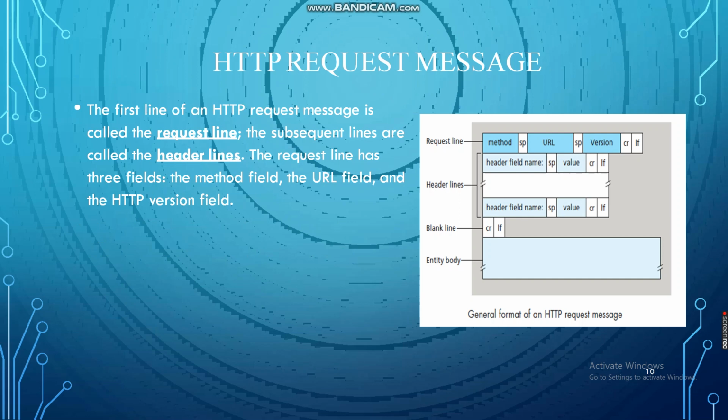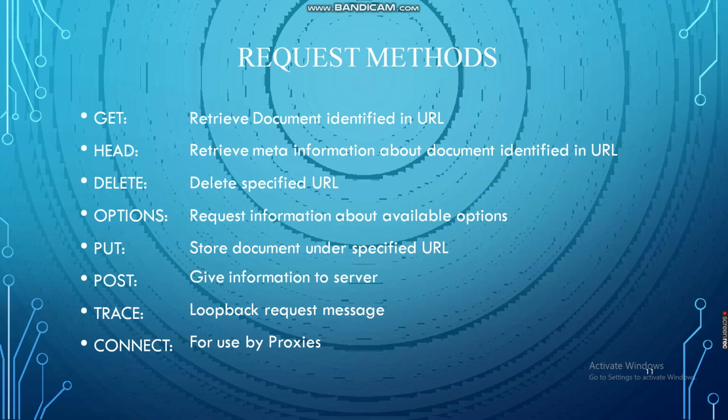The first line of an HTTP request message is called the request line. The subsequent lines are called header lines and the entity body. The request line has three fields: the method field, the URL field and the HTTP version field. The method field can take on several different values including GET, POST, HEAD, PUT, DELETE, etc. The great majority of HTTP request messages use the GET method. Let's see the methods one by one in detail.